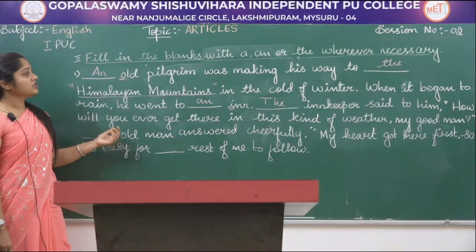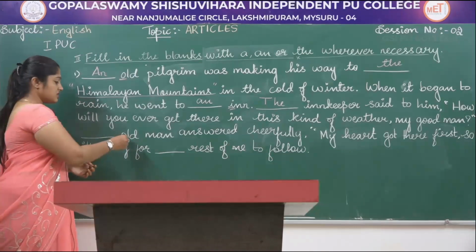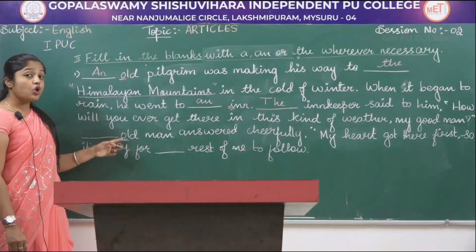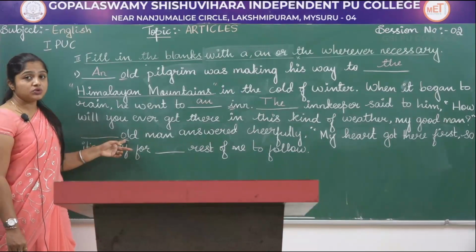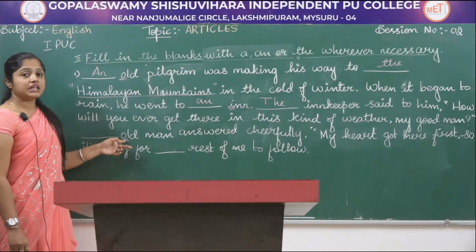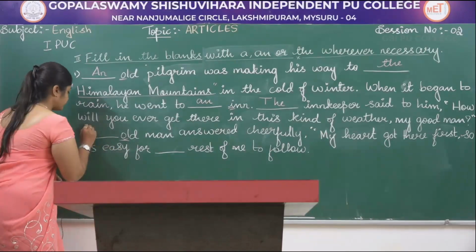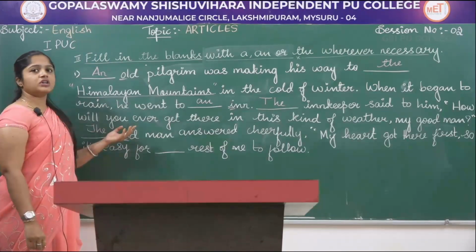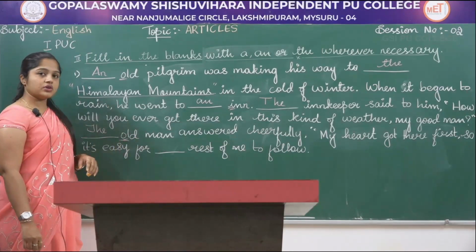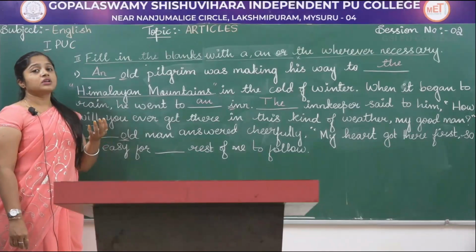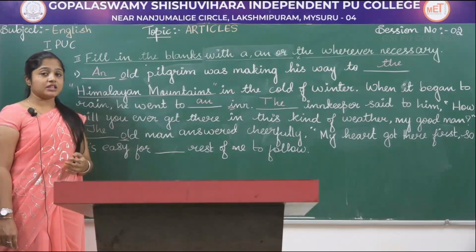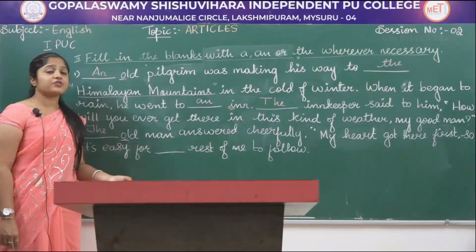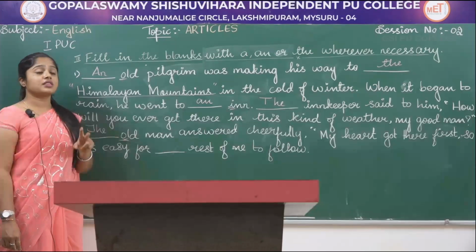Dash old man. Over here, of course it is a vowel, O. Though it is a vowel, we have to use the definite article, the. You might not agree with me because it is a vowel sound. But we have a rule that whenever we mention the same person or thing for the second time, we have to use the.